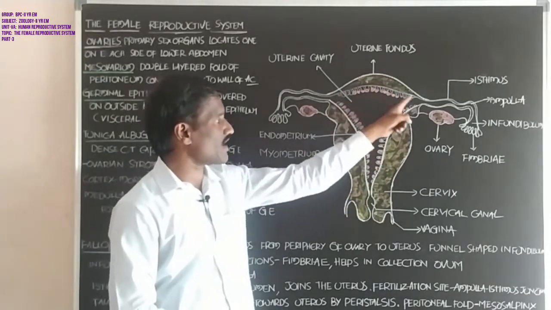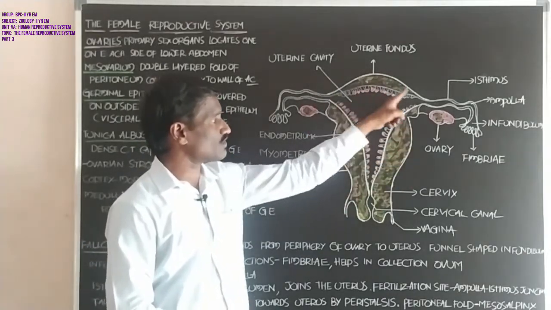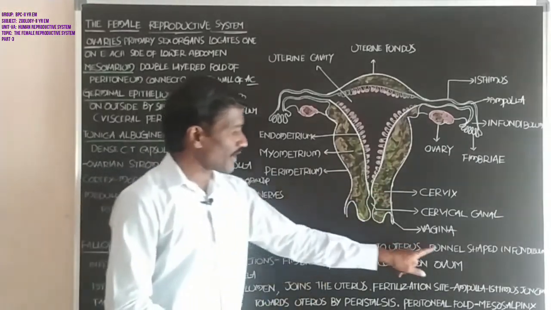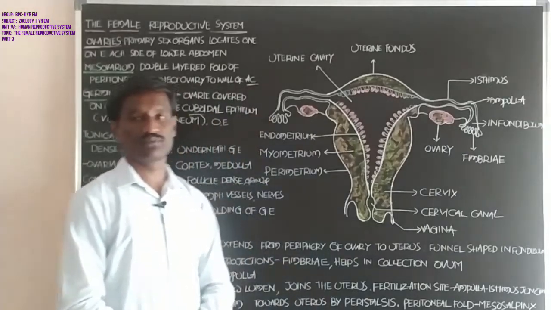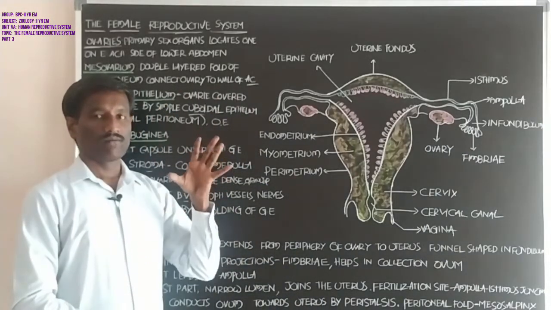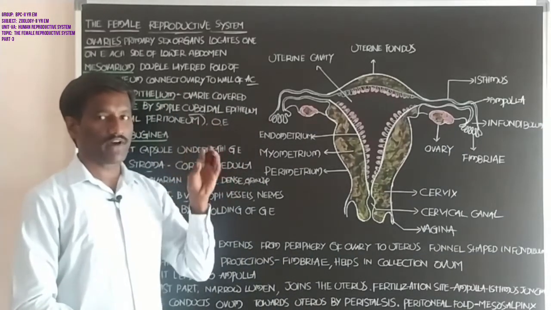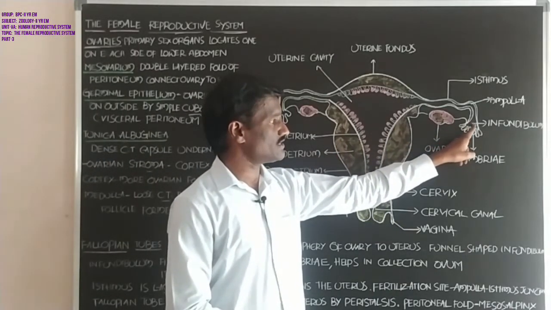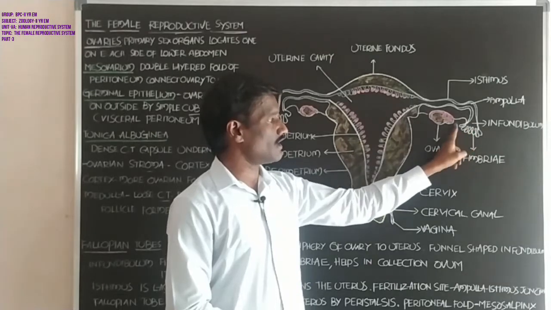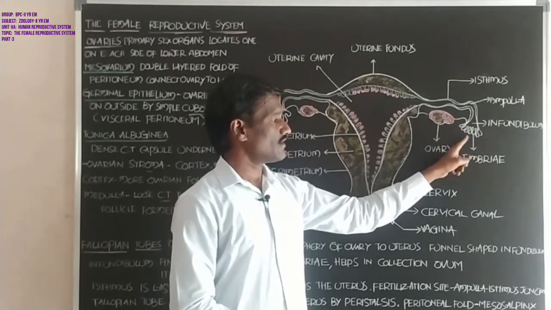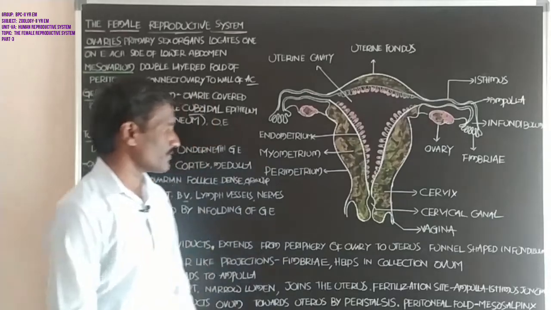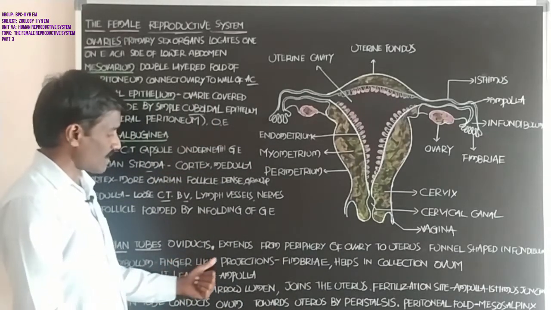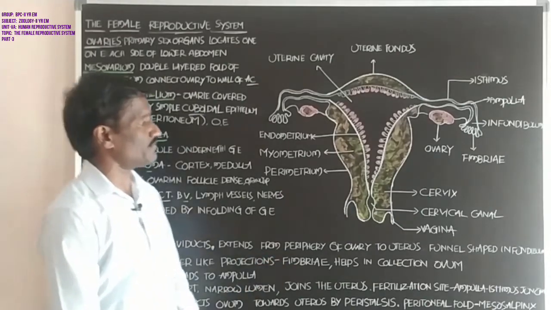The uterus is part of the female reproductive system. The fallopian tube consists of a funnel-shaped infundibulum. The infundibulum has finger-like projections called fimbriae.